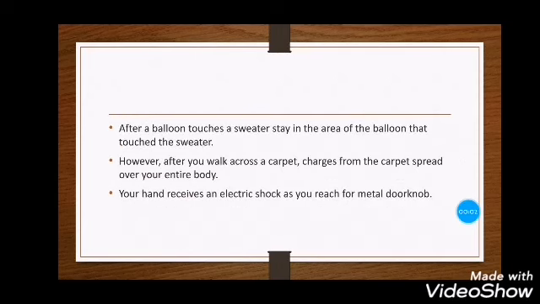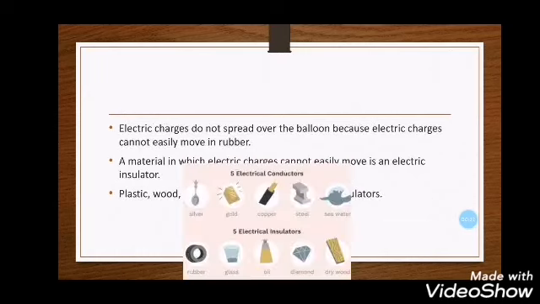So after a balloon touches a sweater, the electric charges will stay in the area of the balloon that touched the sweater. However, after you walk across a carpet, charges from the carpet spread over your entire body, and your hand receives an electric shock as you reach for a metal doorknob, as we said in the previous video. Now, electric charges do not spread over the balloon because electric charges cannot easily move in rubber. A material in which electric charges cannot easily move is an electric insulator. Plastic, wood, and rubber are all insulators.